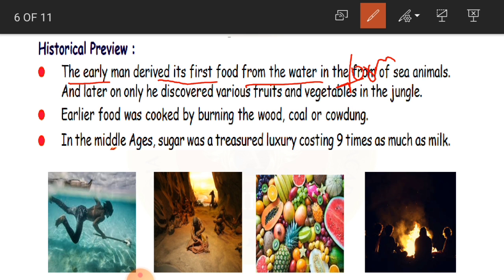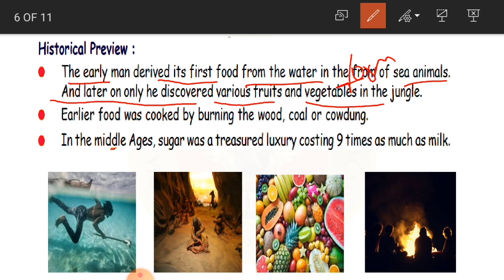So when the early man was existing, he got his first food from the water in the form of sea animals. Now only we learnt what food is there in the sea, children, like fish, prawns, shrimps and all that. So he got this food from the water. Okay, and later on only he discovered various fruits and vegetables in the jungle.